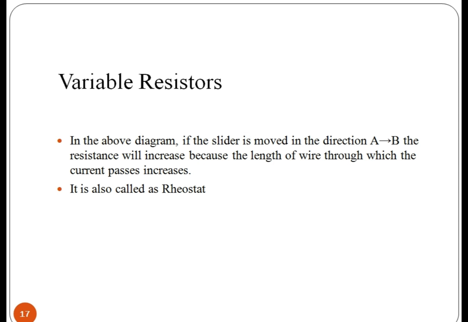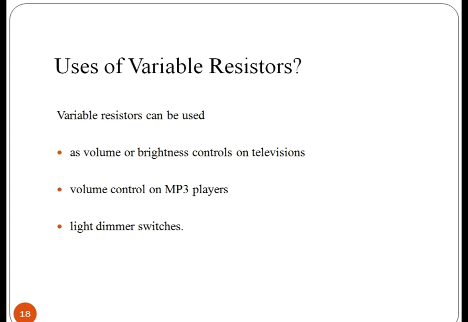Thus, in a variable resistor, if the slider is moved in the direction from A to B, the resistance will increase because the length of wire through which the current passes increases. What are the uses of variable resistors? They are used for volume and gain control as well as a variety of other applications.